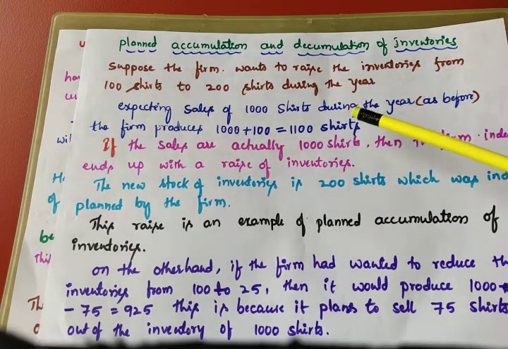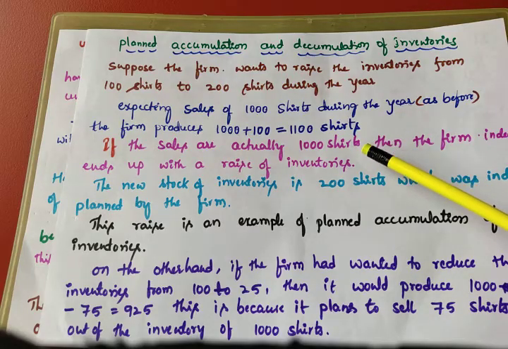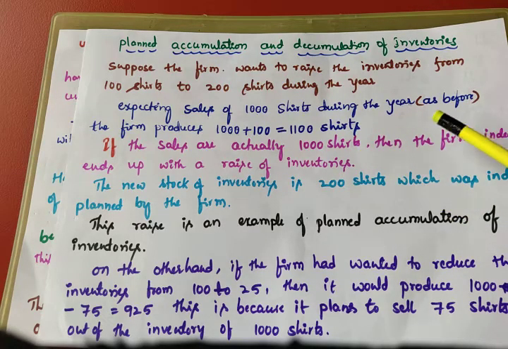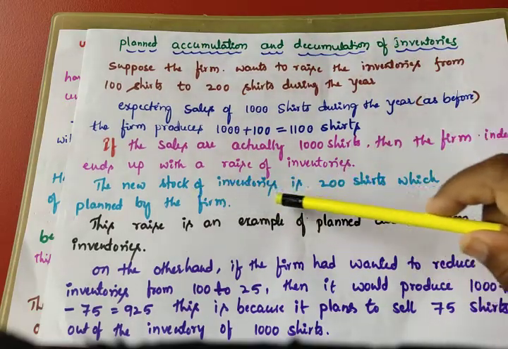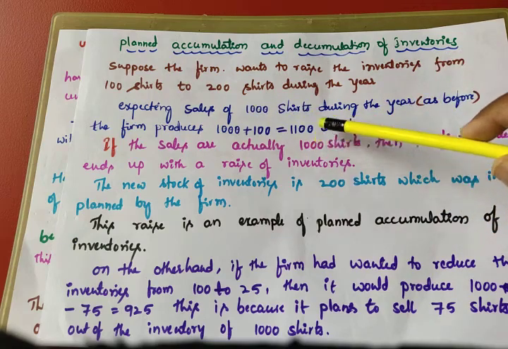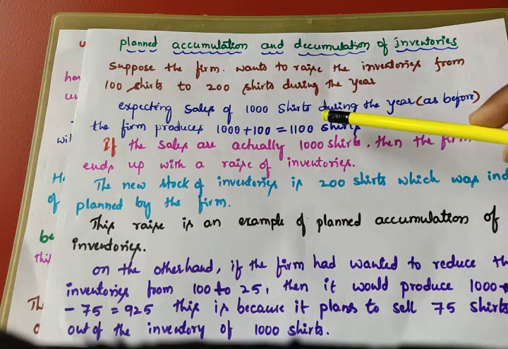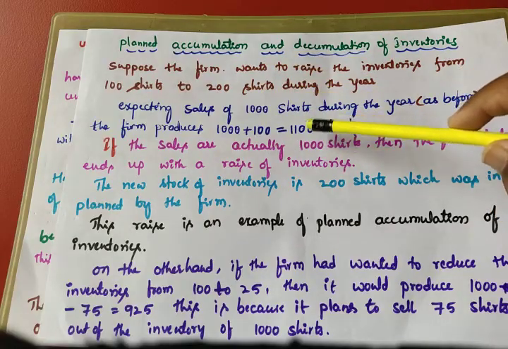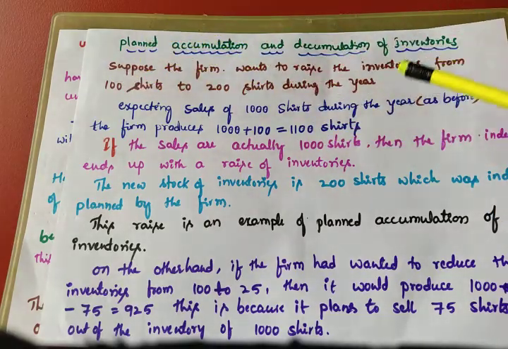So if the sales are actually 1000 shirts, because they planned, the firm can keep what they expected. They decided to keep 200 shirts as an inventory. So that time only they will be successful. That is called planned accumulation. See, the new stock of inventory is 200. Why? Because they produced 1100 shirts. Out of this they decided to sell 1000 and the remaining is 100. Already the firm has 100, so totally 200 shirts they can keep as an inventory. That is called planned accumulation.